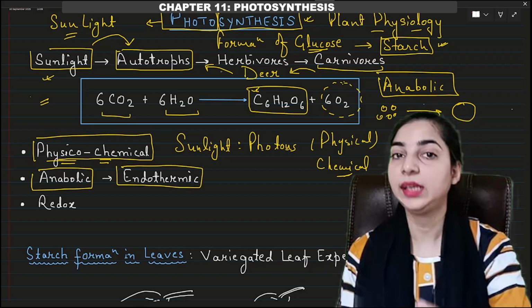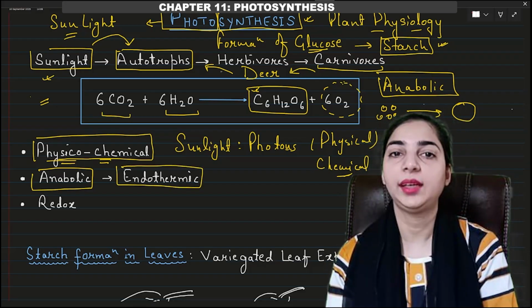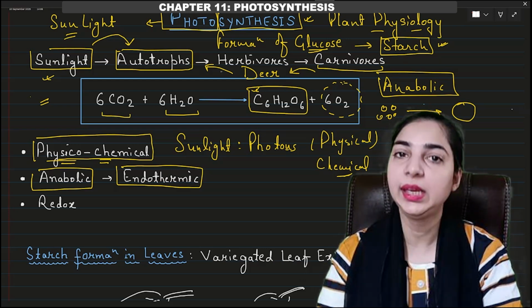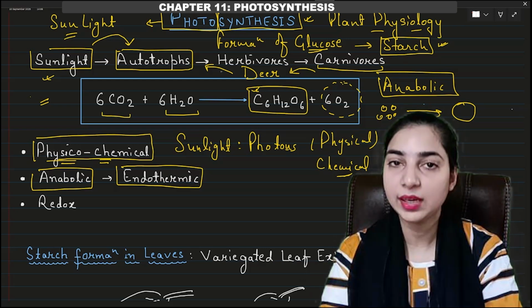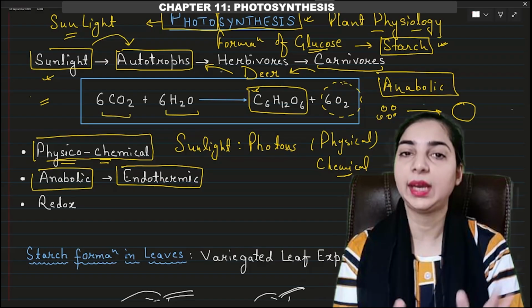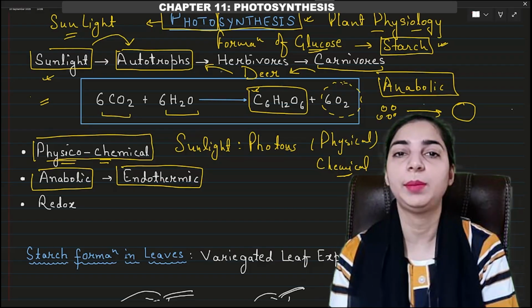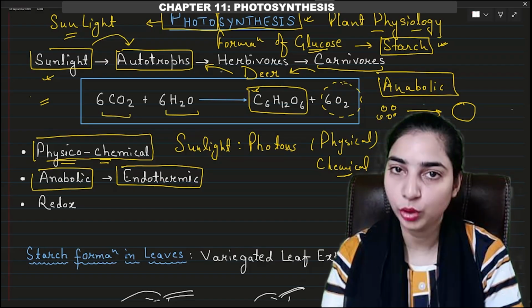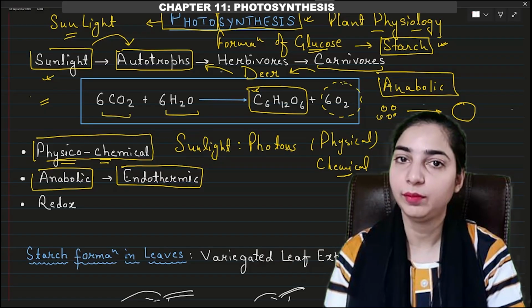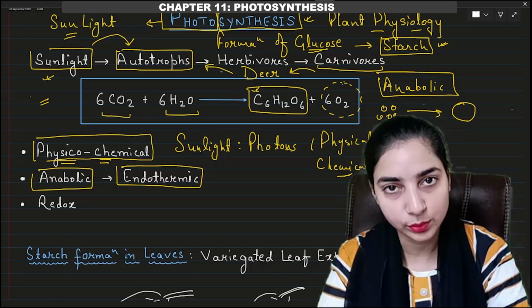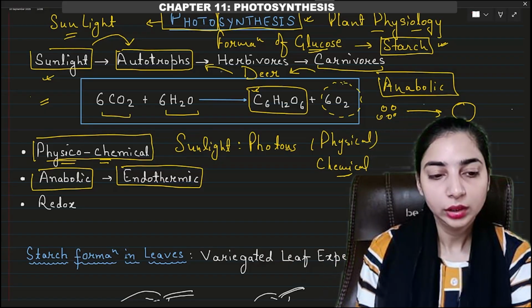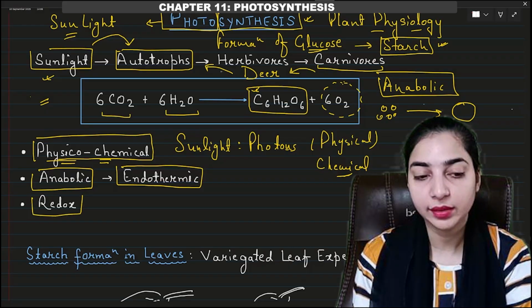On the other hand, in case of catabolic reaction, the energy is released, so that will be the exothermic reaction. But this reaction, the photosynthetic reaction, is endothermic because smaller molecules are being combined to form a bigger molecule, which will require energy. Therefore, it is an endothermic reaction as well. Got it? Now the third important point is it is a redox reaction.